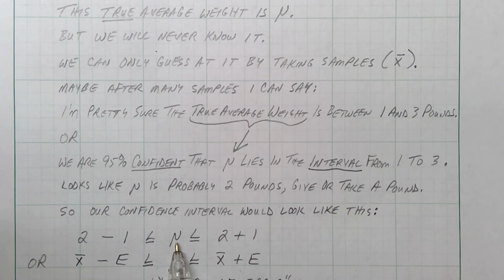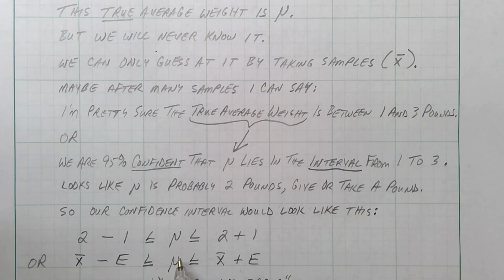We would say mu, that true average weight of the fish in the lake, which we're not actually able to calculate, that we're kind of guessing at, we say mu is between 2, all right? That's kind of our X-bar average, and then minus a little bit of insurance and plus a little bit of insurance. It's kind of like saying mu is 2 pounds, give or take 1 pound. This would be give a pound. This would be take a pound. So add a pound on, take a pound away. That's what give or take means. So we're saying mu is 2 pounds, give or take a pound.